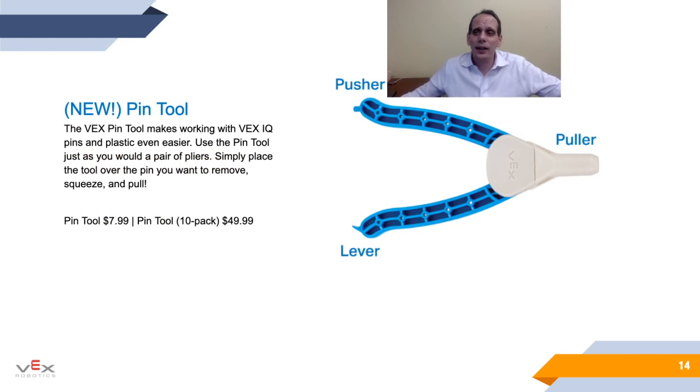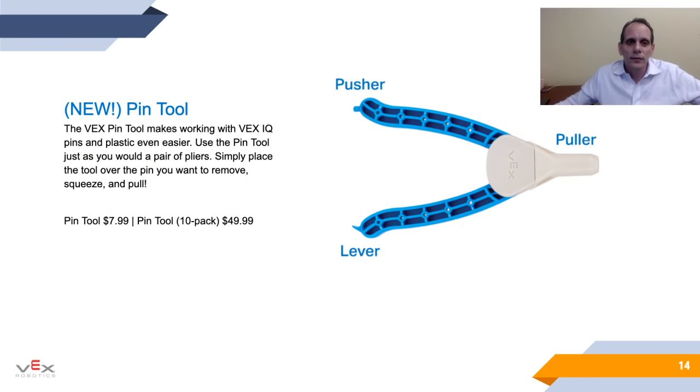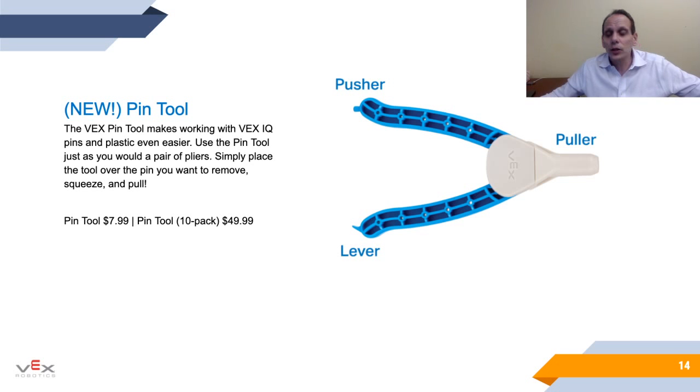One of the things I did want to highlight for you, let me move my face out of the way so you can see all of this, is our pin tool. We've gotten a lot of great feedback from this. The VEX pin tool makes working with VEX IQ even easier. Use the pin tool just like you use a pair of pliers. I got the opportunity to show this off at BETT, an education conference in January in London. Someone actually offered me 50 pounds for this because they wanted it so much. The good news is you don't need 50 pounds to buy a VEX pin tool.